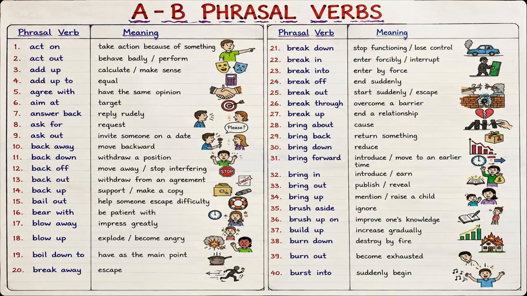Agree with means to have the same opinion as someone. For example, I agree with your idea. Next, aim at means to target something or someone. For example, the advertisement is aimed at young people.